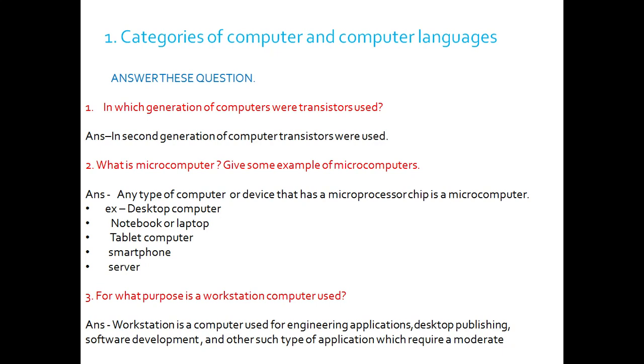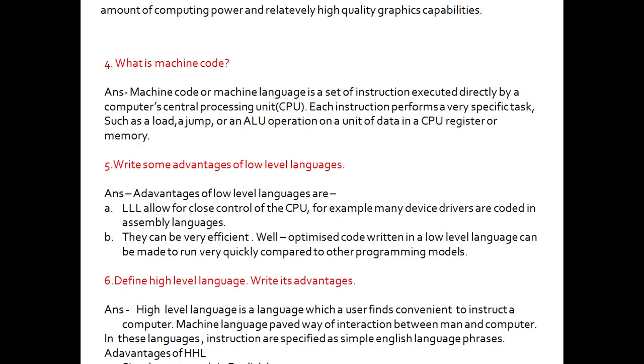Next question, for what purpose is a workstation computer used? A workstation is a computer used for engineering applications, desktop publication, software development and other such types of applications which require a moderate amount of computing power and relatively high quality graphics capabilities, where many people work for the purpose of developing application software. In those types of places, workstations are required.